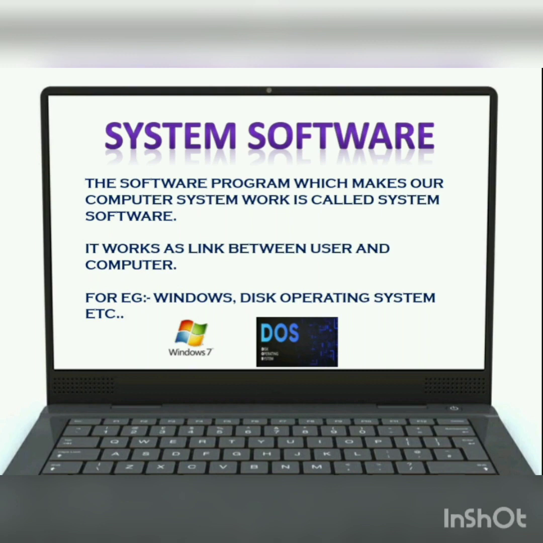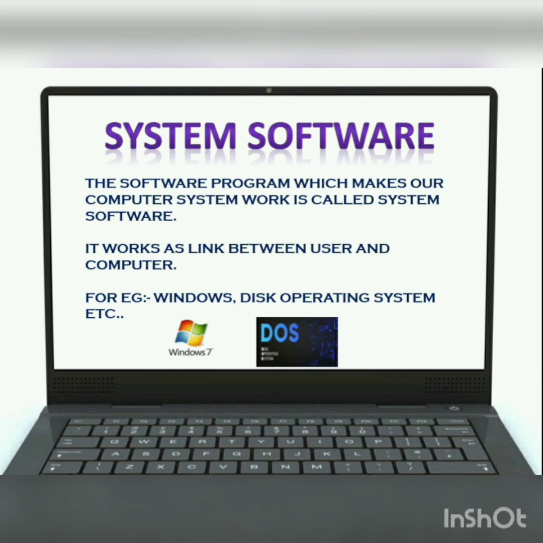System software works as a link between user, means the person who is using the computer system, and the computer. Kids, we cannot start any computer without a system software.